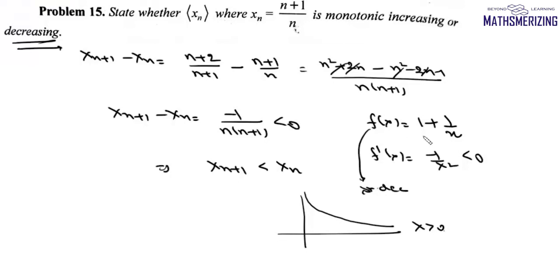Now, if we look at the sequence xn, which is n plus 1 by n, it is nothing but 1 plus 1 by n. That is, it is the same function only defined for natural numbers. So if we consider the value of this function at natural numbers, then this function is strictly decreasing for natural numbers also. So this xn is monotonic decreasing.